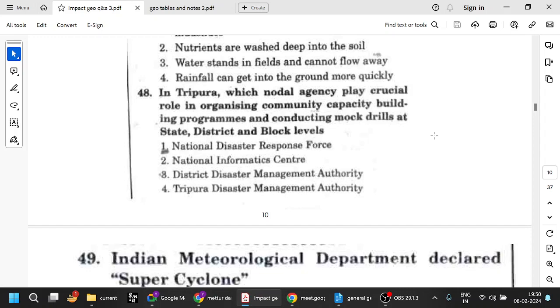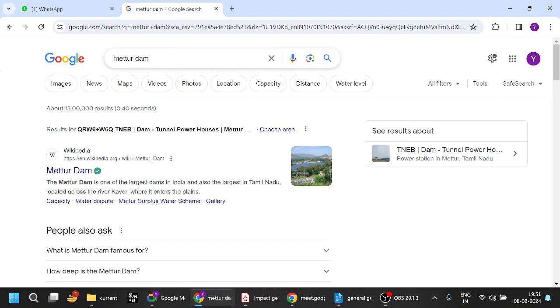So in Tripura, which nodal agency plays a crucial role in organizing community capacity building programs and conducting mock drills at state, district and block levels? Basically, we have seen National Disaster Management Authority, NDMA. On top of that, we have seen State Disaster Management Authority, SDMA. And here it is talking about National Disaster Response Force. So let us see what is the Disaster Management Authority of Tripura.